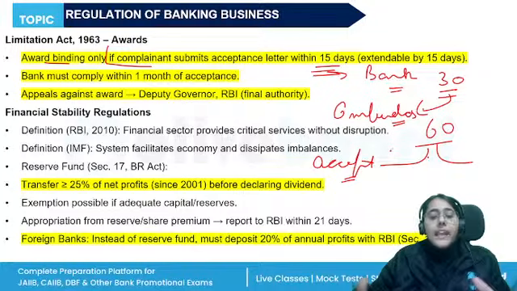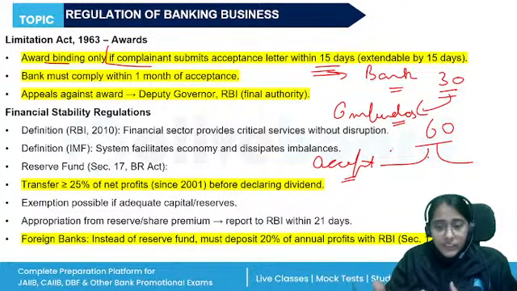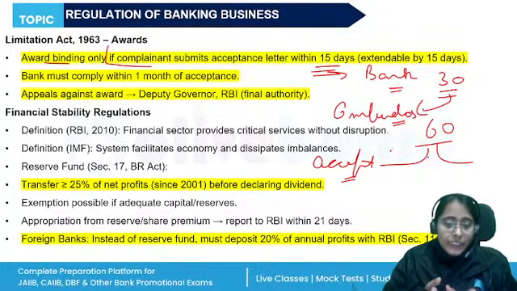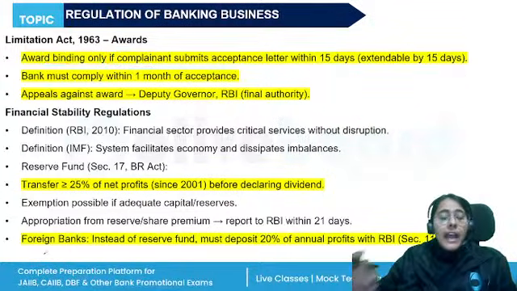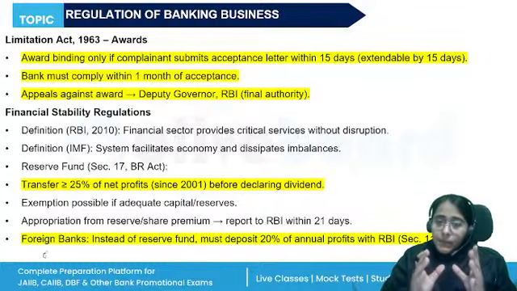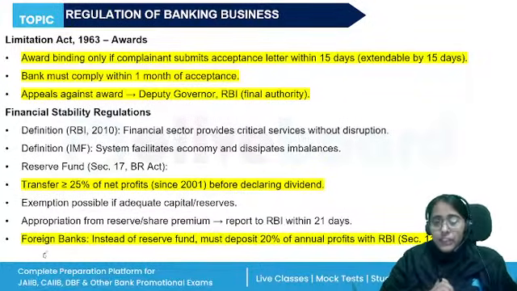Now, RBI's role is also to ensure financial stability. Financial stability, RBI has defined as where the financial sector provides the critical services without any discontinuity. For that, RBI has set up certain rules like maintenance of the reserve fund. Okay, a reserve fund has to be maintained by the banking company as per Section 17 of the Banking Regulation Act.